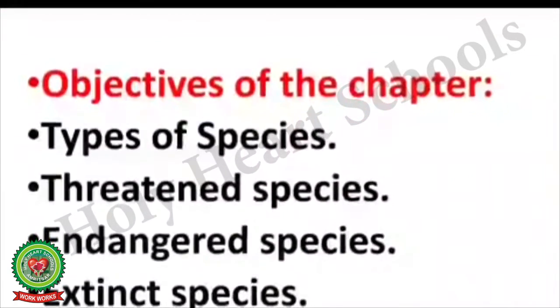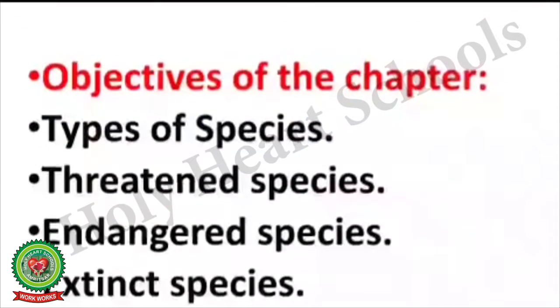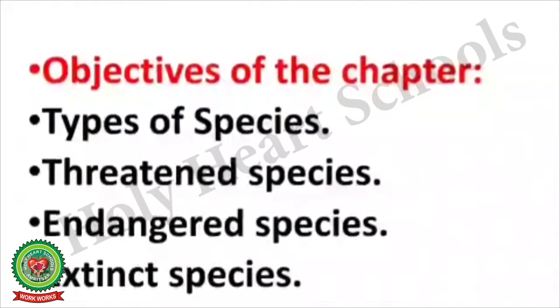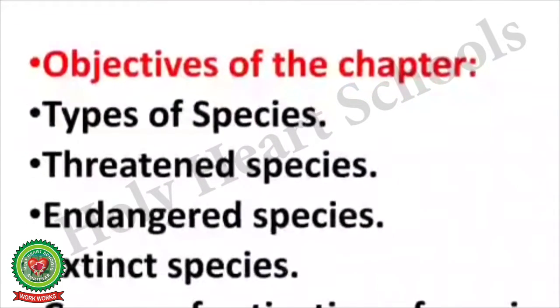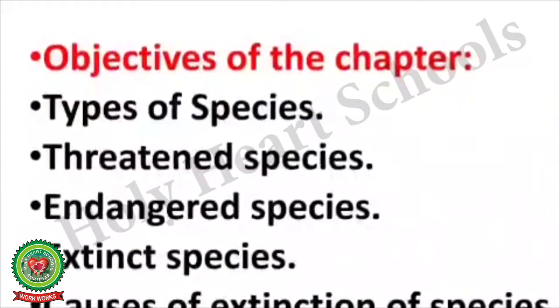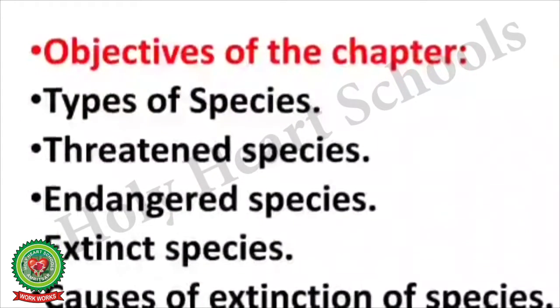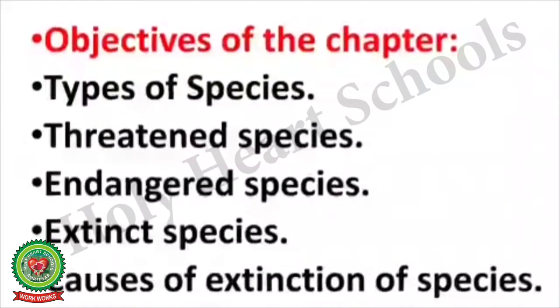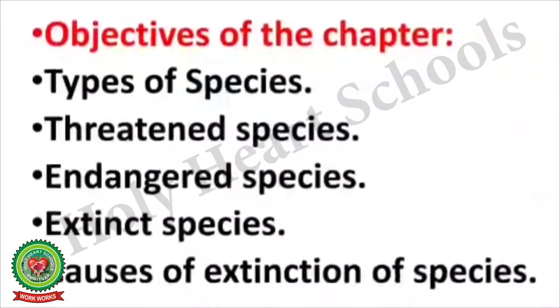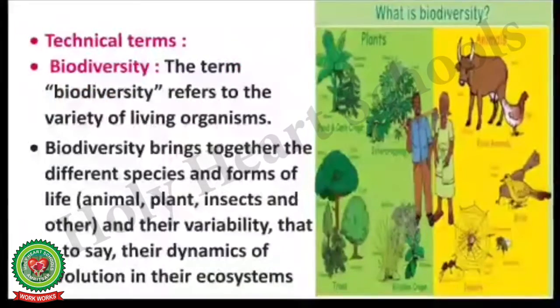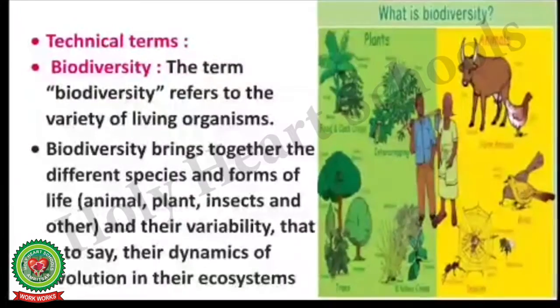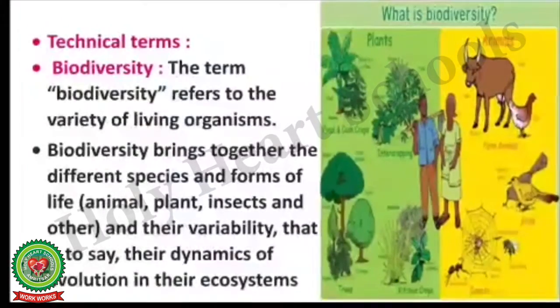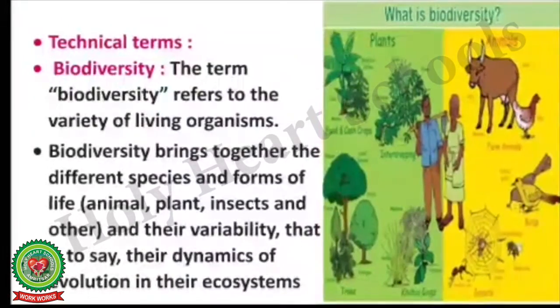In this chapter, we will study about types of species, threatened species, endangered species, extinct species, and various causes of extinction of species. First of all, let us go through some technical terms that are related to today's chapter.